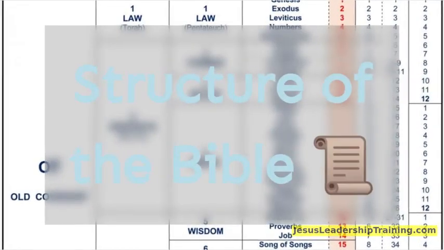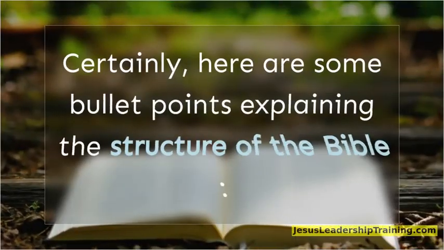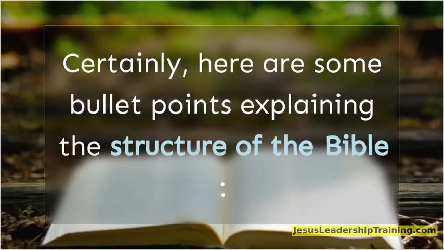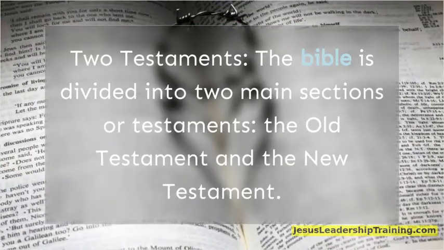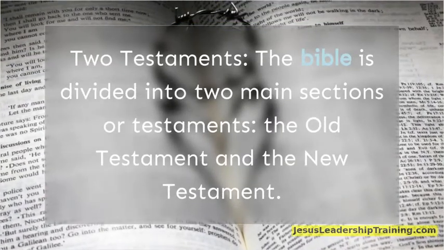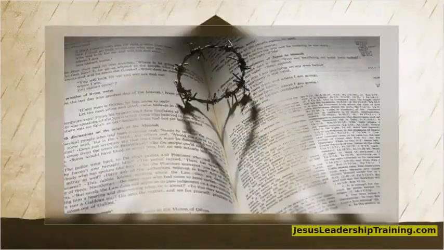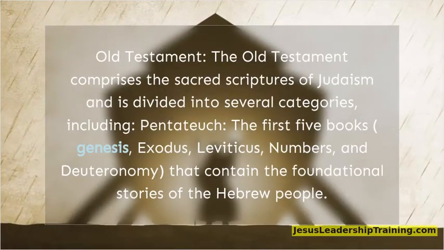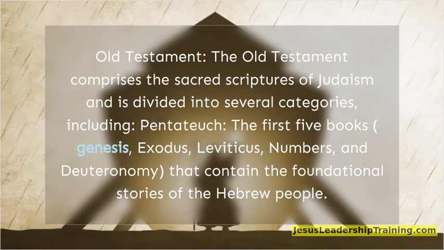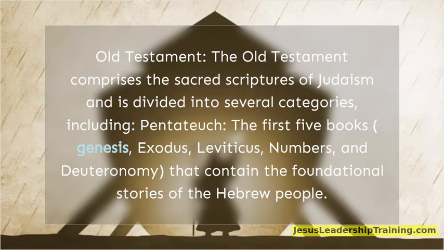Structure of the Bible. Certainly, here are some bullet points explaining the structure of the Bible. Two Testaments. The Bible is divided into two main sections or testaments, the Old Testament and the New Testament. Old Testament. The Old Testament comprises the sacred scriptures of Judaism and is divided into several categories, including Pentateuch, the